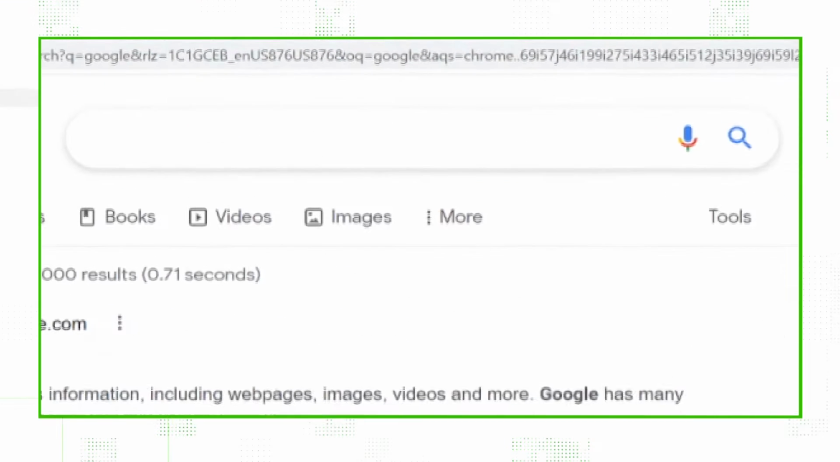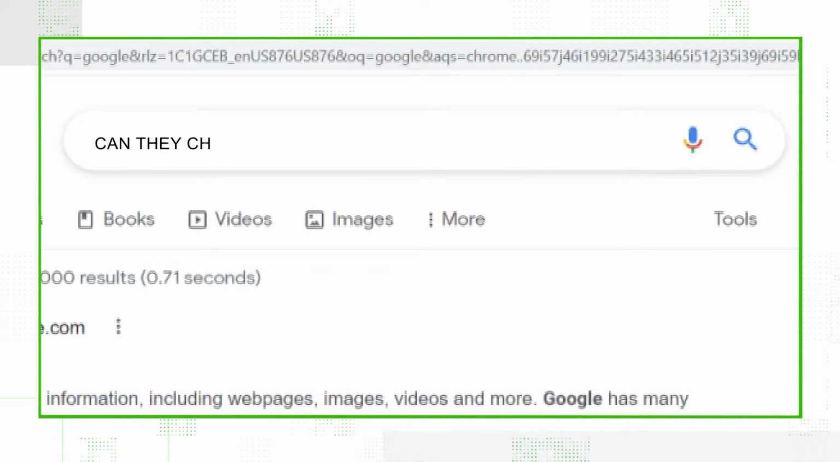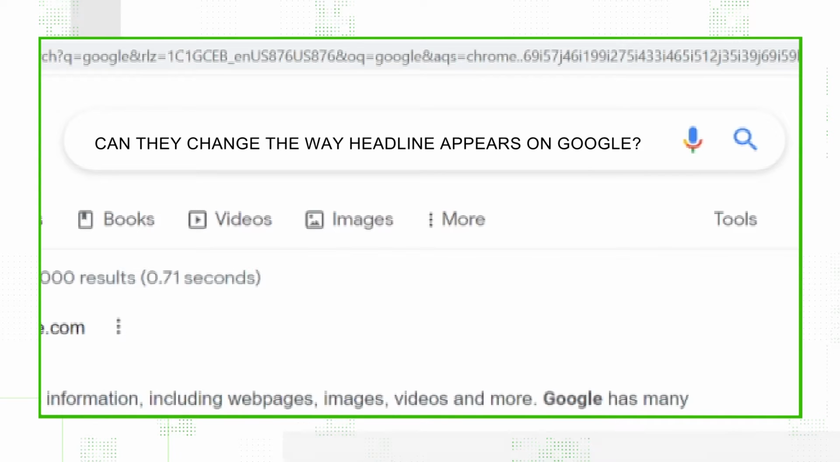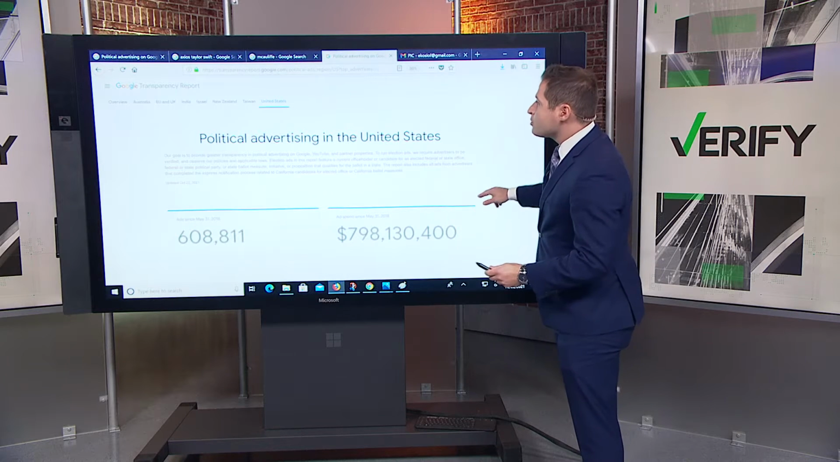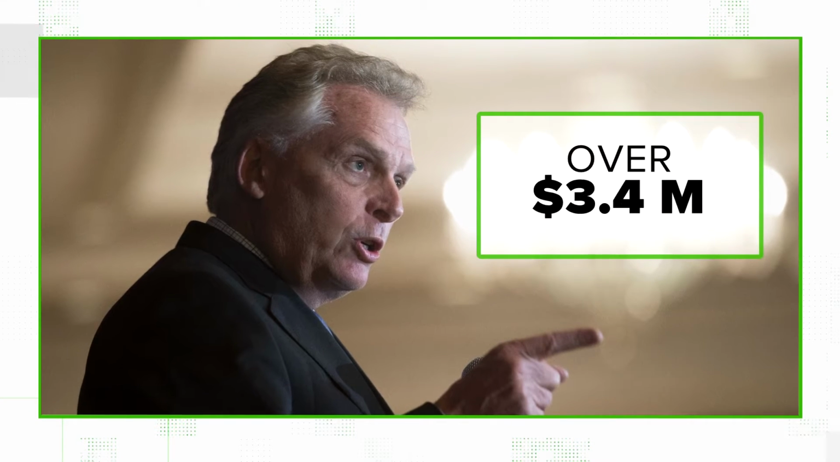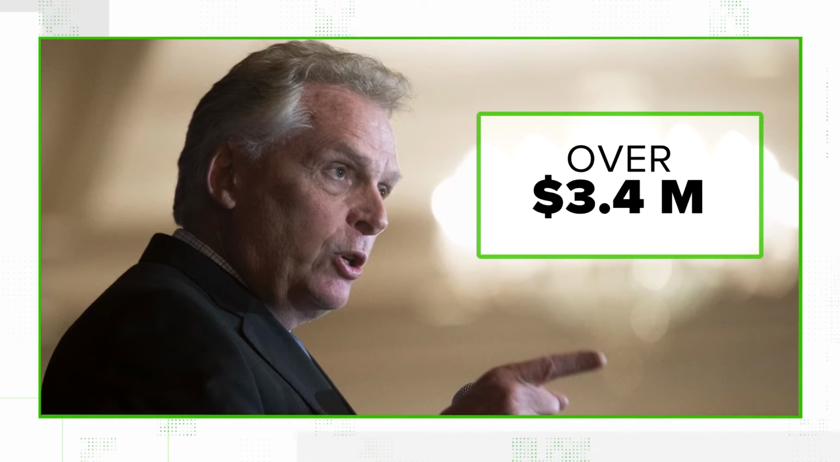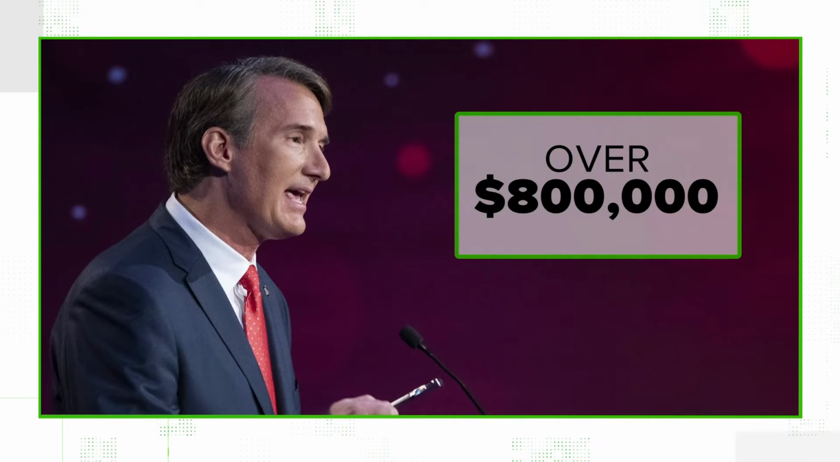On social media, there are a lot of posts about campaign spending on Google ads. So let's verify. Can political campaigns pay to get their links higher up in results? And can they even change the way the headline appears on Google? To get answers, we went straight to Google's Transparency Report, which publishes all political ad spending on Google. And according to that report, the McAuliffe campaign has spent over $3.4 million on Google ads, which includes YouTube, during his campaign. As for the Youngkin campaign, they've spent over $800,000.